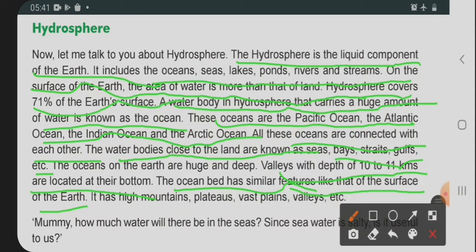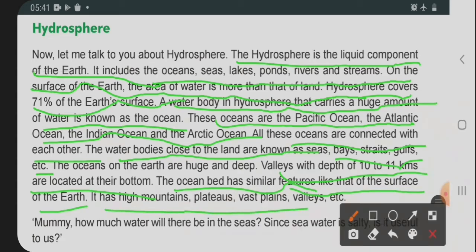Next, the ocean has features similar to the surface of the earth. The ocean bed has similar features, just like the surrounding land.